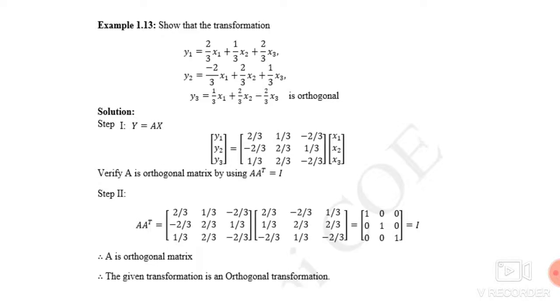So these are the three topics in which we first show whether the given transformation is orthogonal or not, then change x to y transformation into y to x, or y to x in terms of x to y, and next transformation is composite transformation. So these are the three important types of transformation which we want to remember here.